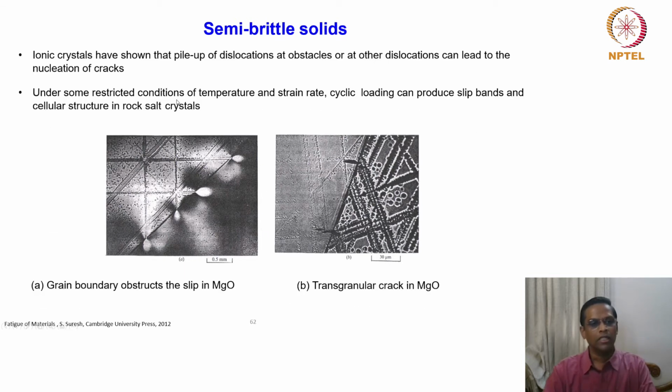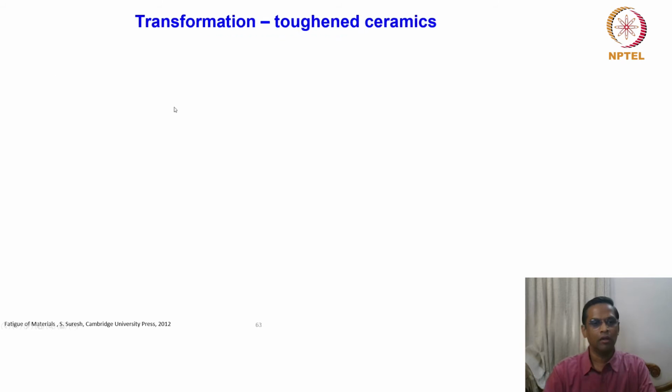Under some restricted conditions of temperature and strain rate, cyclic loading can produce slip bands and cellular structure in rock salt crystals. So you can see the slip bands which are all forming. And cellular structure is also reported in the rock salt structure. Okay, so that's about the semi-brittle solids.